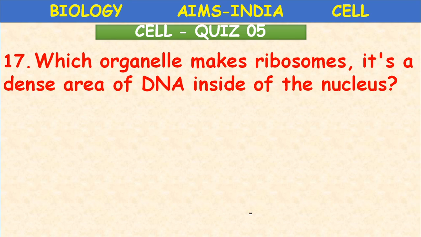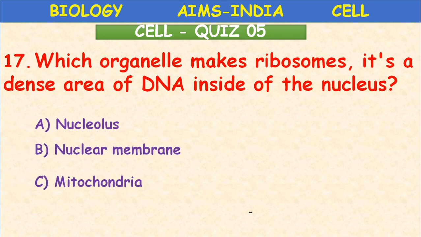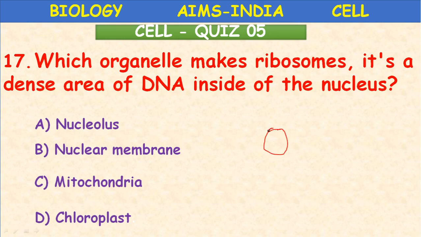Which organelle makes ribosomes? It's a dense area of DNA inside of the nucleus. Okay, if you take a nucleus, it is covered by a double layered membrane. What is that membrane called? Nuclear envelope. It also contains chromatin material internally.